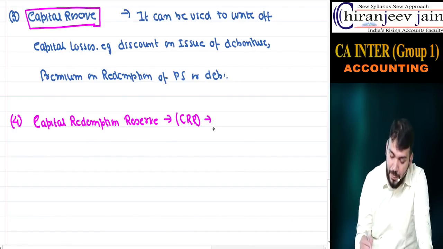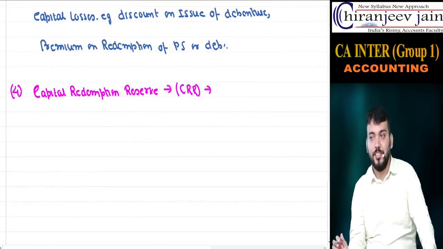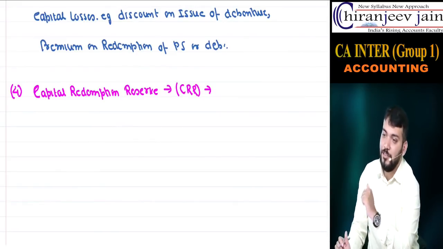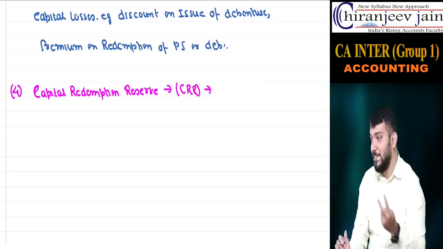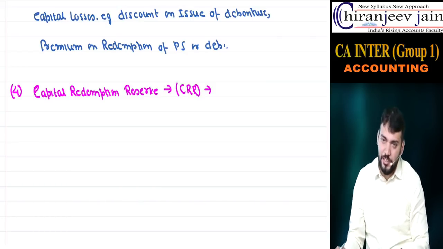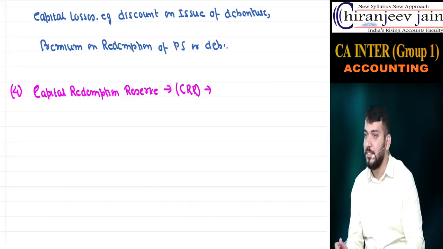I will not explain right now because the chapter on redemption of preference shares is now shifted from CPT to CA Intermediate. You are lucky. You are reading this chapter 2 times. Understood? I will teach you because there is one chapter you can see in the index, chapter number 4, redemption of preference shares.